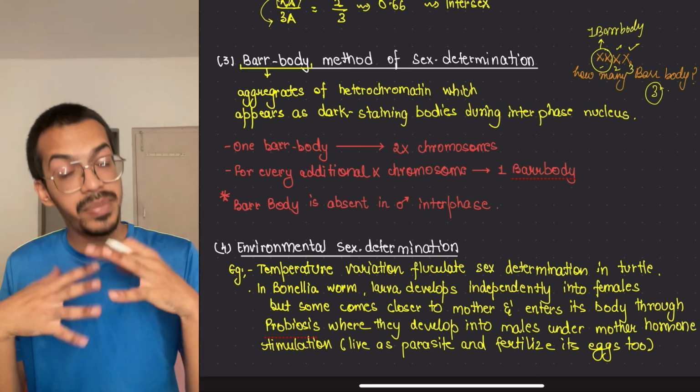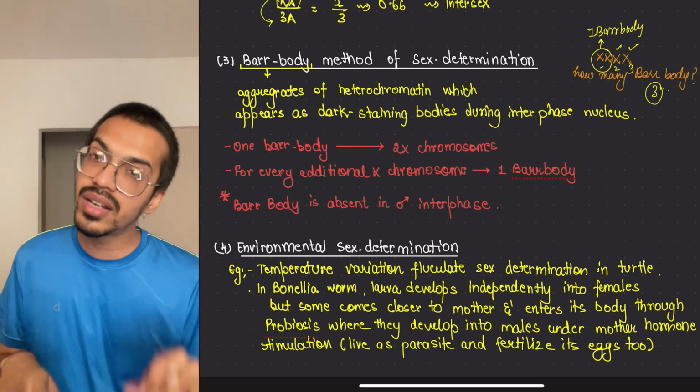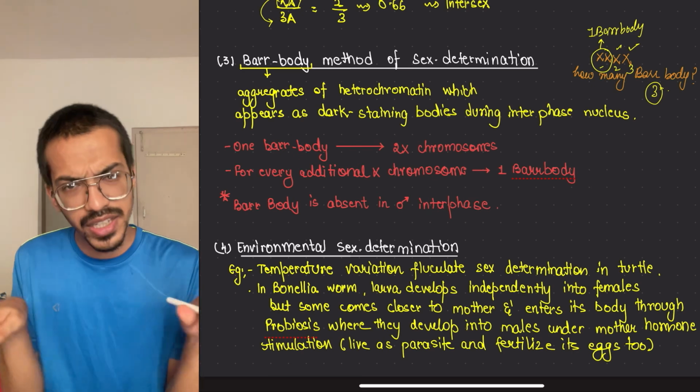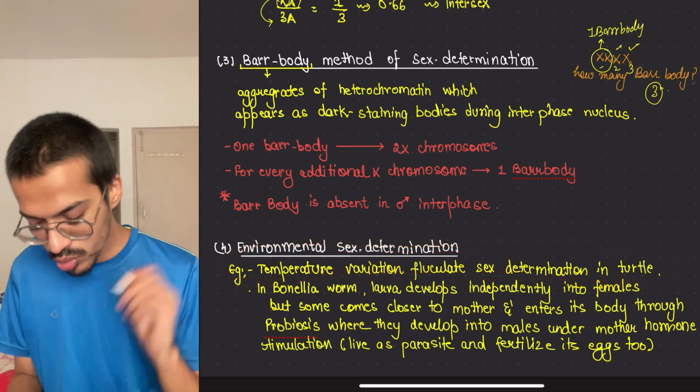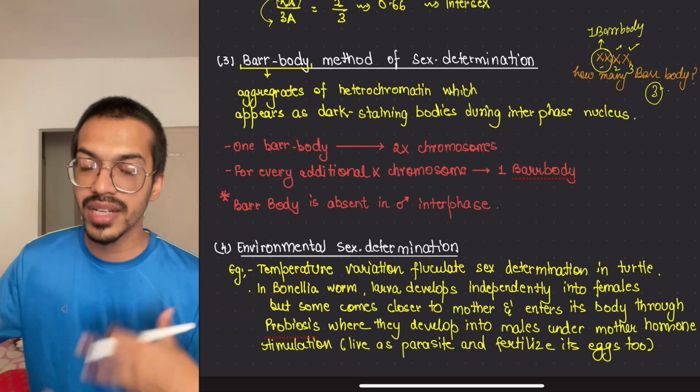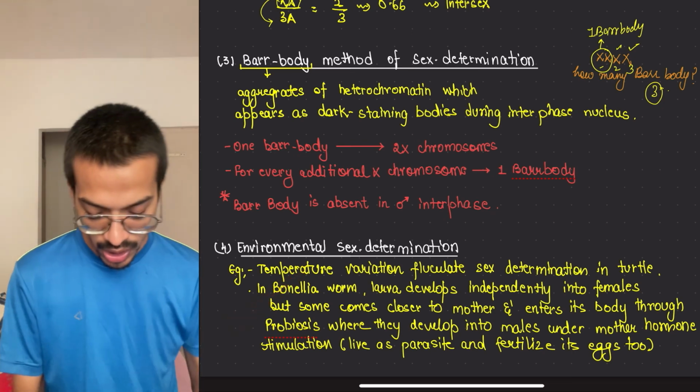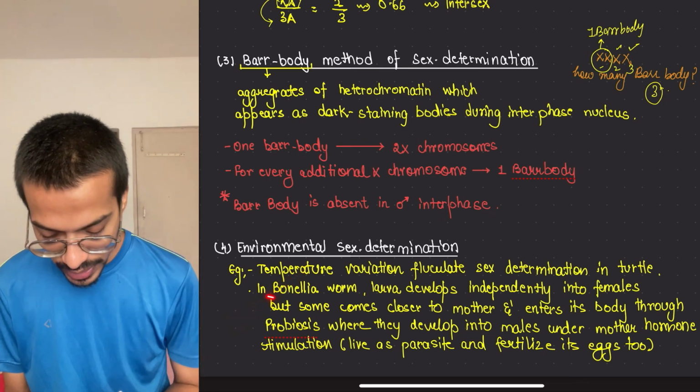If the temperature is less, then the male will form. And if it is at equilibrium, then an equal amount will form. Okay, so this thing is there. The same goes for another way in which the environment and habitat work. In these cases, there is the Bonellia worm.